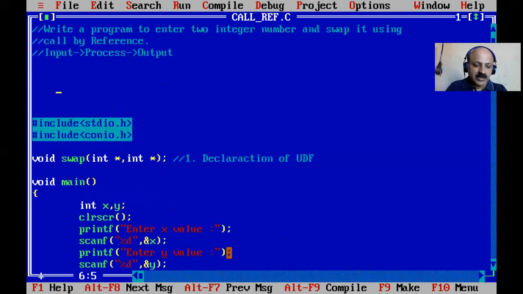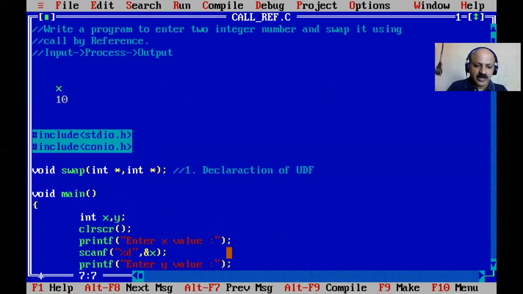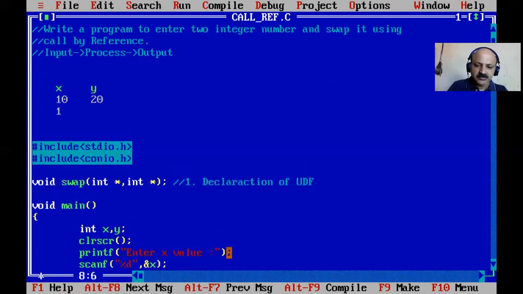So X is 10 and the Y cell, 2 bytes, here is 20. Each has an address. I assume, say, 500 for X and 600 for Y. So pointer A stores the value 500, the address of X, and here pointer B stores 600, that address.